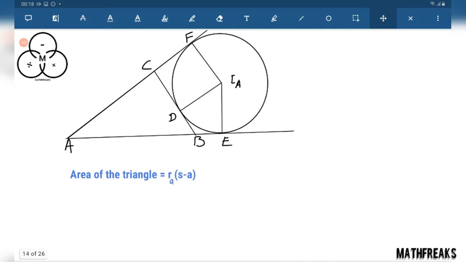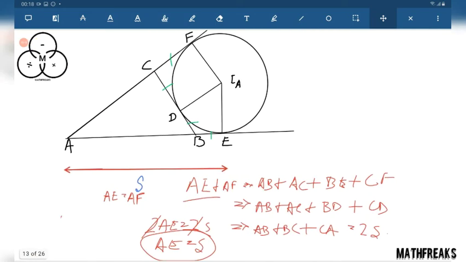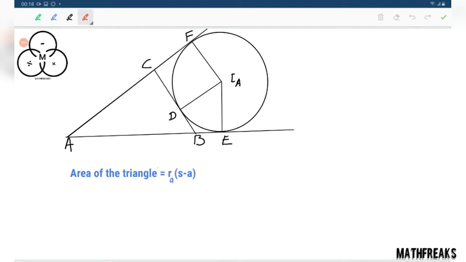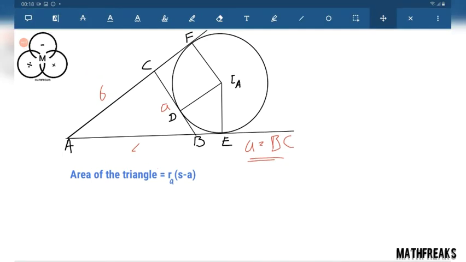Area of the triangle equals r_a into (s minus a). That you can easily prove using this idea. What do I mean by a? a means this side BC. This is c, this is b. a equals BC. Now what's the proof? The proof is very simple.